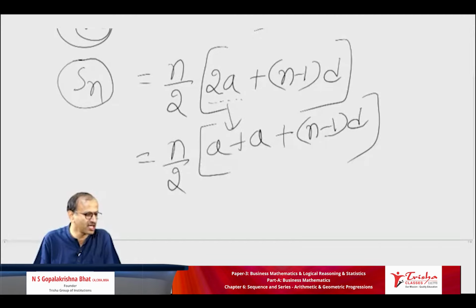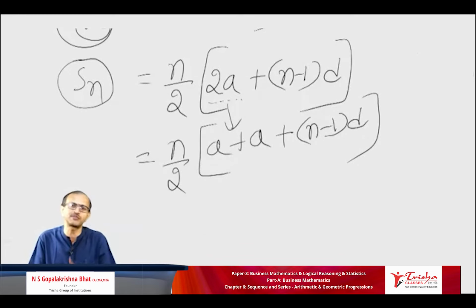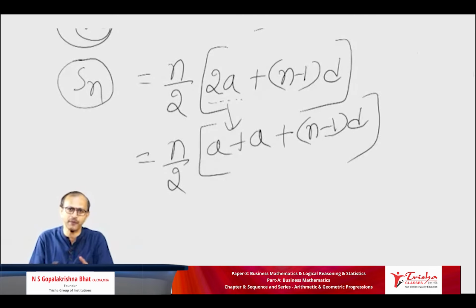Some of you ask how 2A is A plus A. A plus A, what will you do? Two times is there, no? It is 2A. 8 plus 8, can you write it as 8 into 2 or 2 into 8? Multiply 2 times. 2 into A or A plus A, both are the same. A plus A is 2A. A plus A plus A is 3A, so three times it is there.